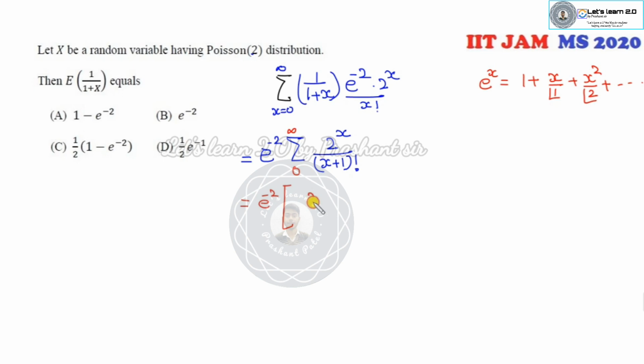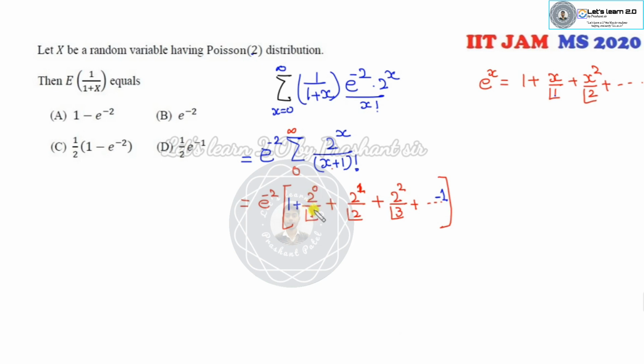So you can see, if I open this bracket, if I start from 0, it is 2 over 1 factorial, then 2 square over 2 factorial. If I take x equal to 0, it is 2 raised to power 0. For x equal to 1, it is 2 square, then 3 factorial, and so on. Now I got x over 1 factorial, but I need a 1 also. So I can add plus 1 and subtract minus 1.